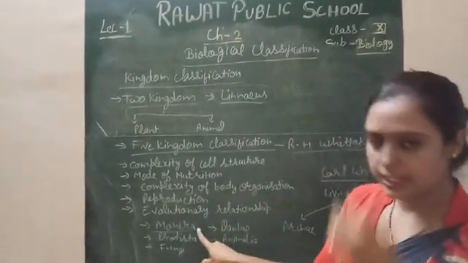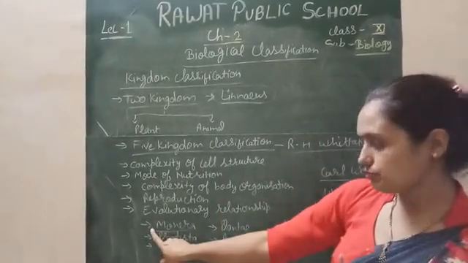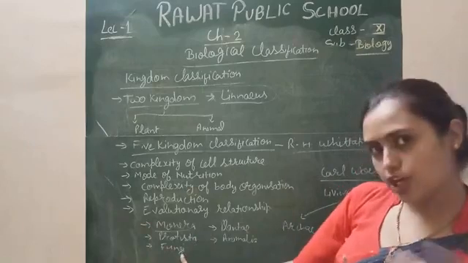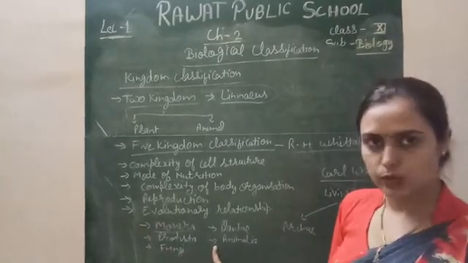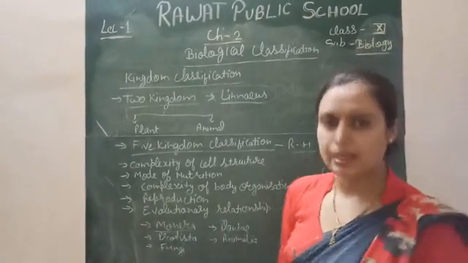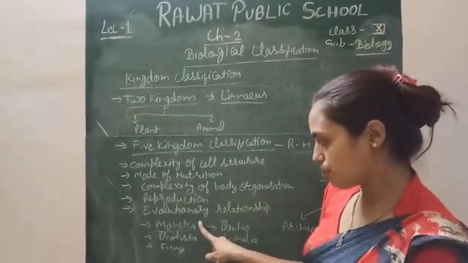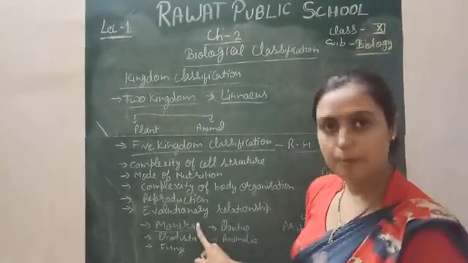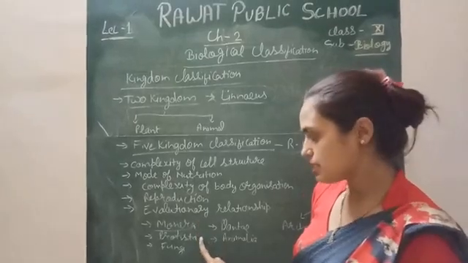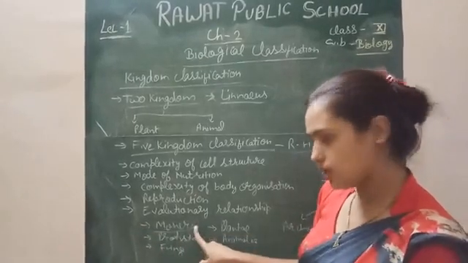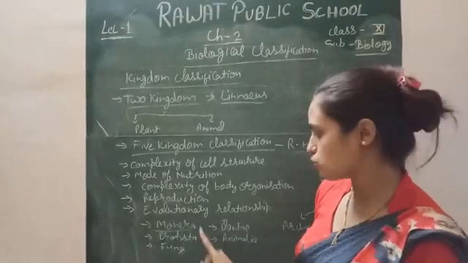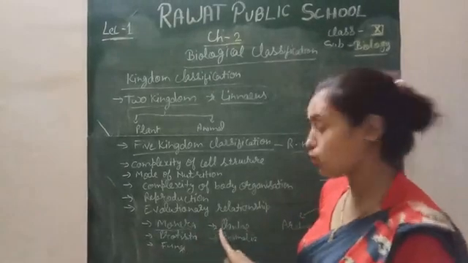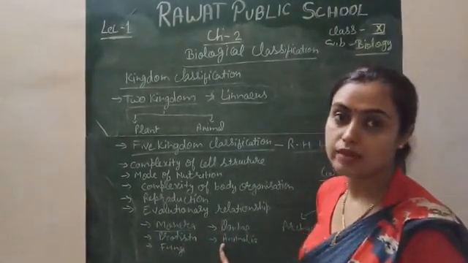According to Whittaker, he gives some points; I will give you one by one. Monera: unicellular; in the others, uni or multicellular, both are present. Then the type of cell: prokaryotes, eukaryotes. Cell wall: present in a few cases, present but non-cellulosic; this is also non-cellulosic; present but made up of chitin; present but made up of cellulose; and absent in the case of Animalia. Animals do not have a cell wall.